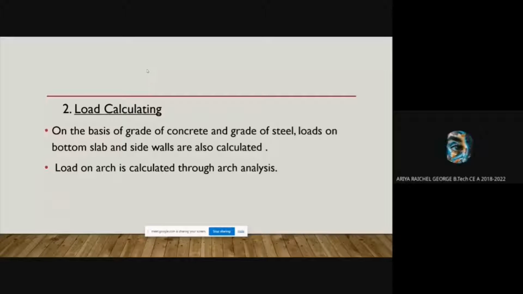Then load calculation. After knowing the thickness of the road, we can easily calculate the load acting on the bottom slab and the retaining wall or side wall, on the basis of grade of concrete and grade of steel. And also the load on the arch is calculated through arch analysis.